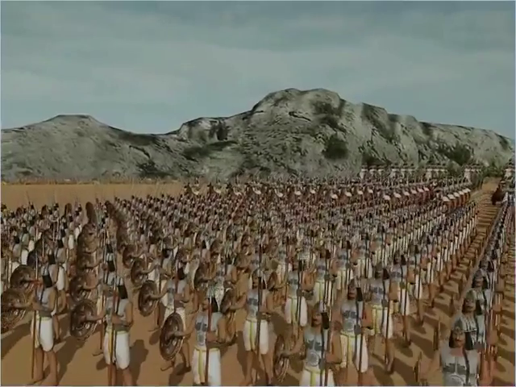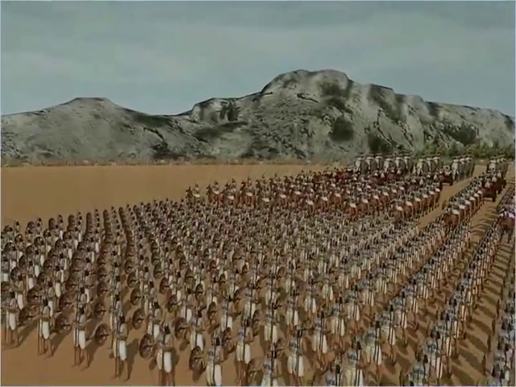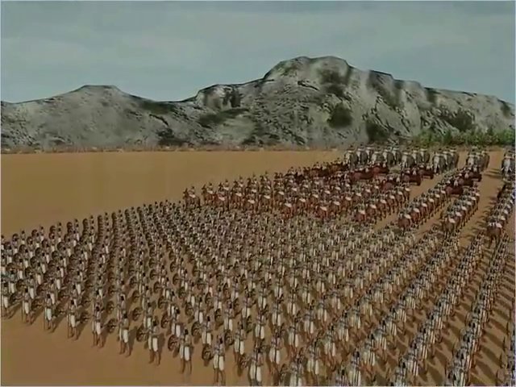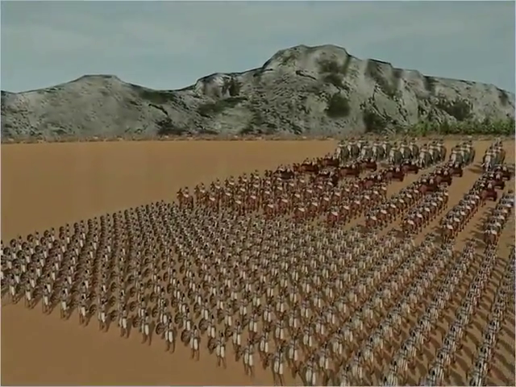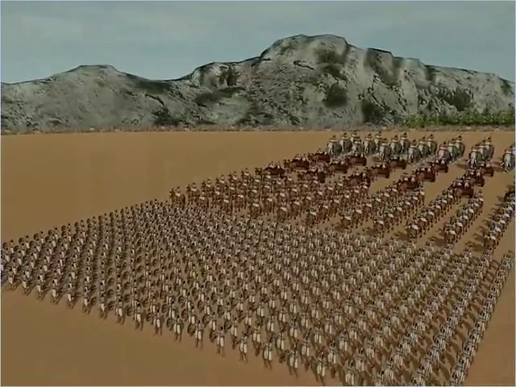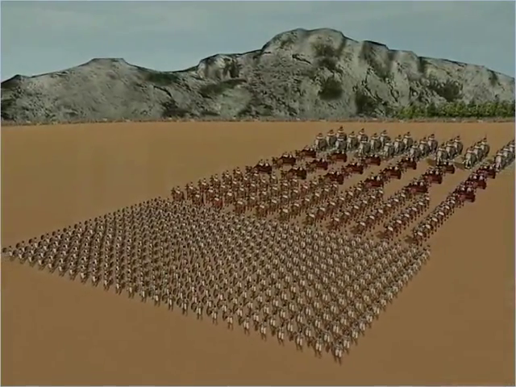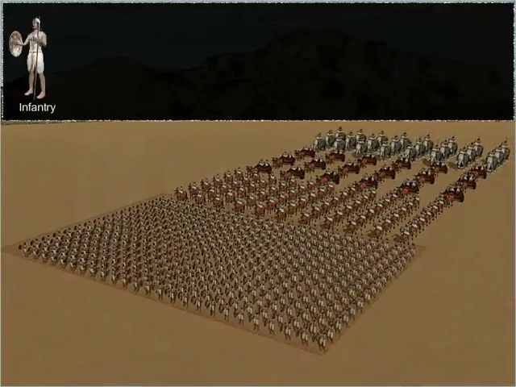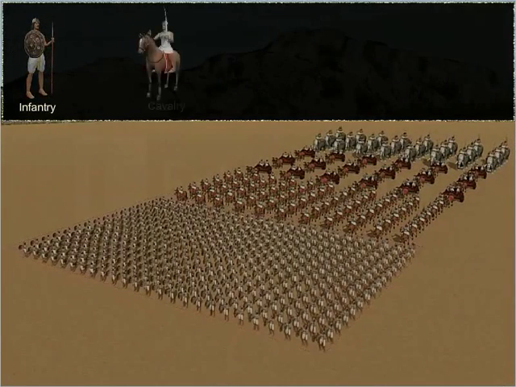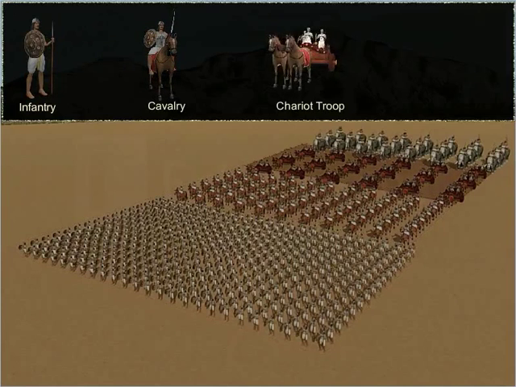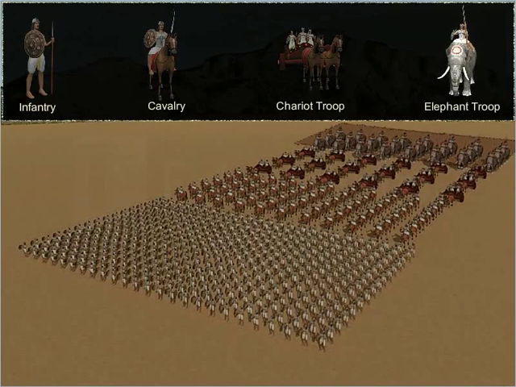An important group of the Mauryan society was the army. The Mauryan army was well trained and was responsible for the expansion and defense of the Mauryan Empire. The army consisted of 4 types of troops: the infantry or foot soldiers, the cavalry or horsemen, the chariot troops, and the elephant troops.